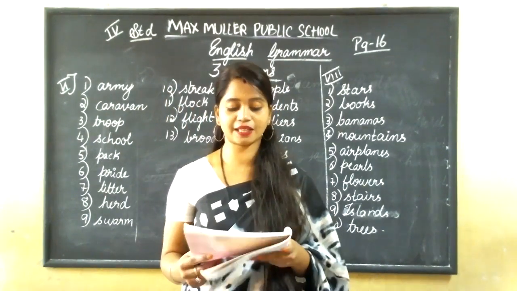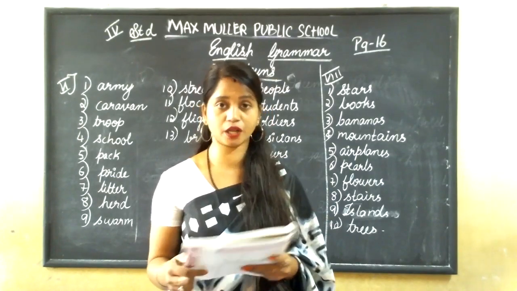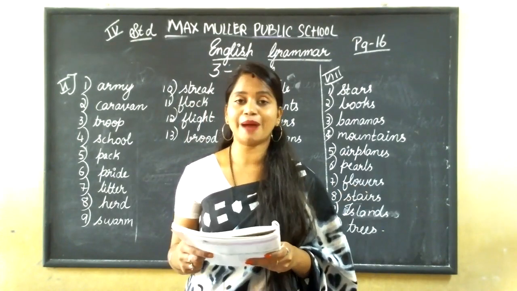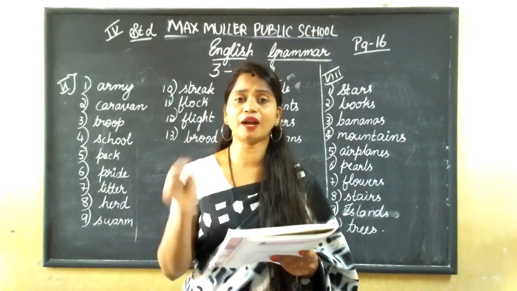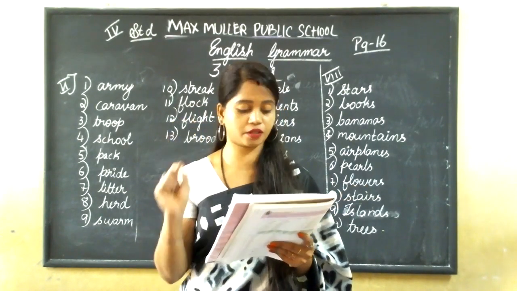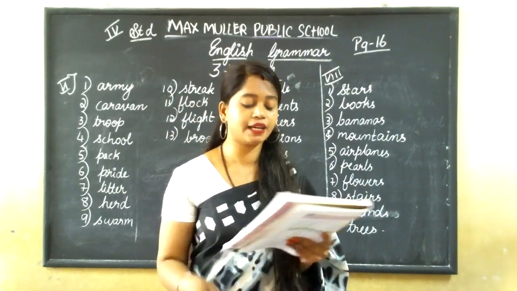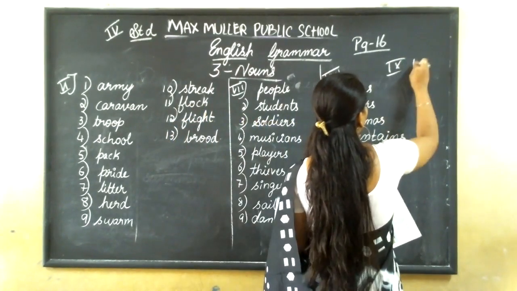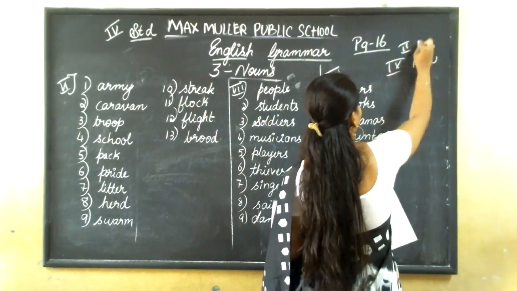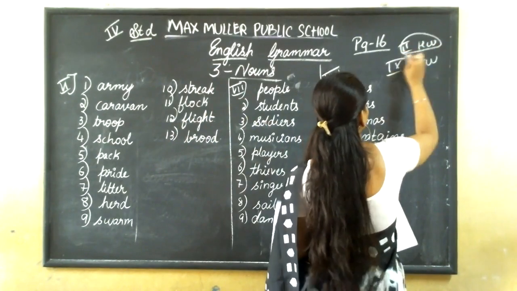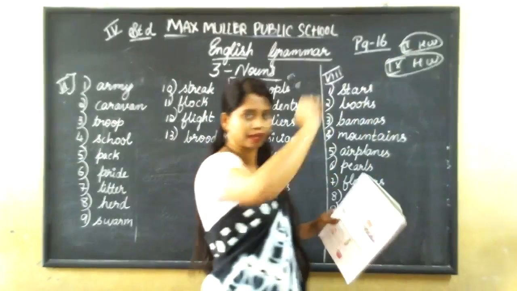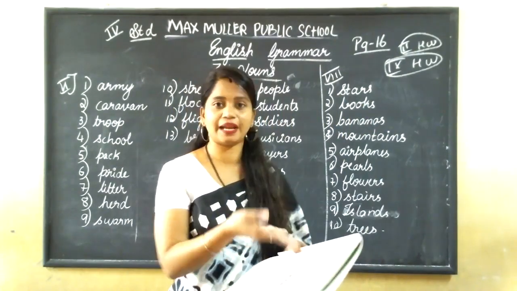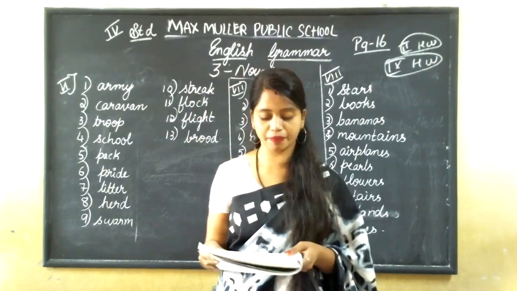And here is one assignment, again an assignment, that is homework. I think till now you have understood the collective nouns. Okay. See now the passage they have given. You have to just underline the collective nouns. Okay. Read the passage below. Underline all the collective nouns here. Ninth main, it is the homework. The second main and ninth main. Yes, no? I think you all have completed the second main also. Now only you have completed. Yes, no? Ninth main also. Here only I'll just tell you. Just mark it. It will be completed.